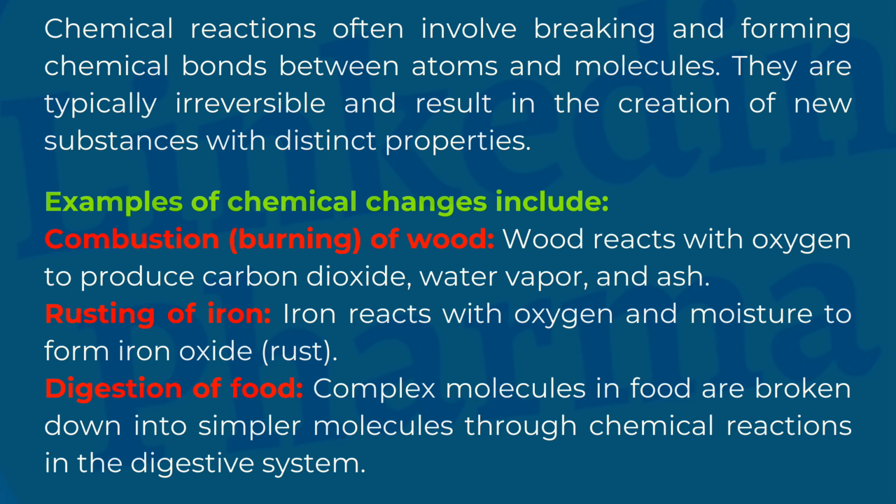Examples of chemical changes include combustion, burning, of wood. Wood reacts with oxygen to produce carbon dioxide, water vapor, and ash. Rusting of iron. Iron reacts with oxygen and moisture to form iron oxide, rust.